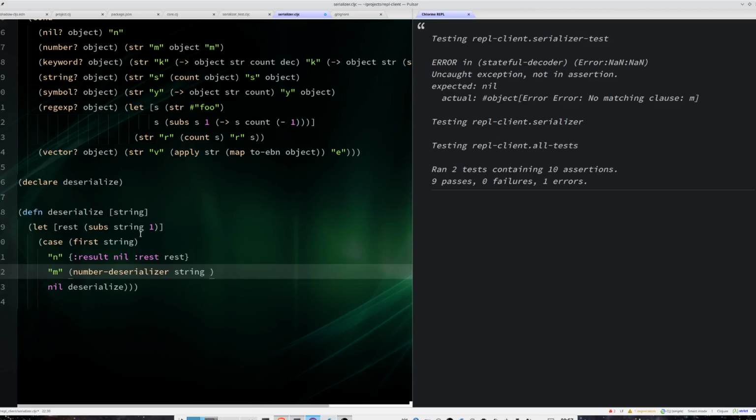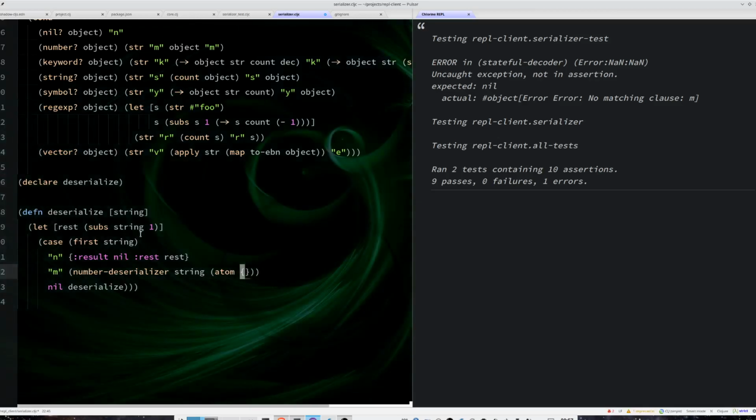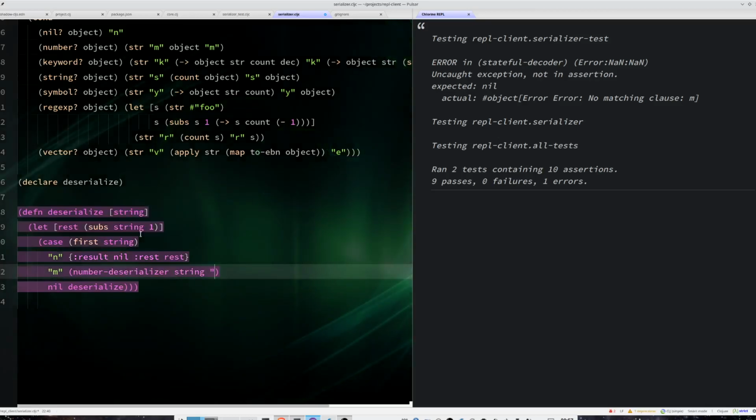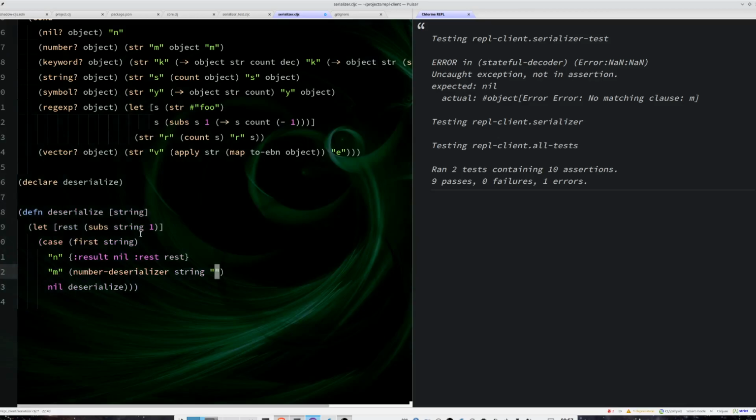So if you are familiar with deserializers, with a stateful thing in object-oriented programming and other stuff, you will probably have some kind of state, let's say an atom, and that atom will keep track of what was already parsed and will be updating this thing. I don't want to do that. I want to do a pure functional approach. And that means that I am not going to pass anything that's mutable.